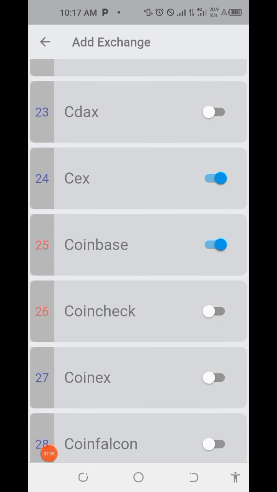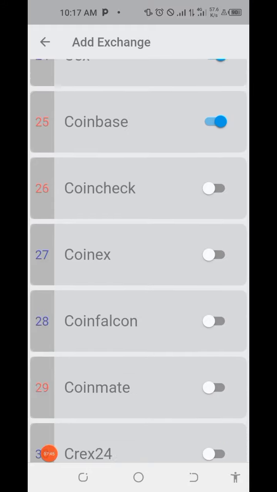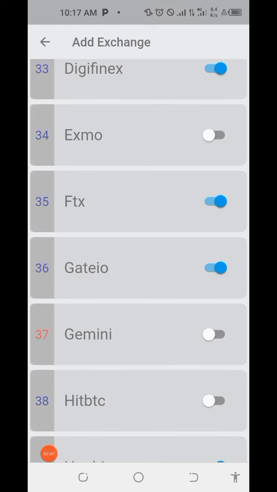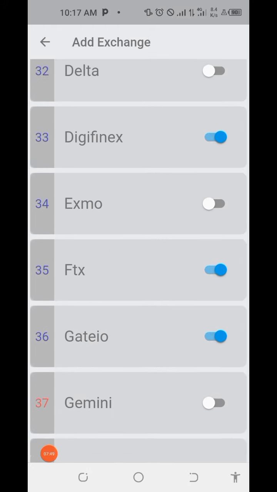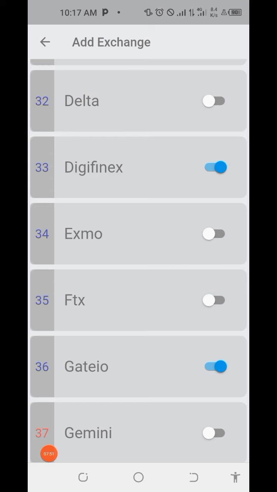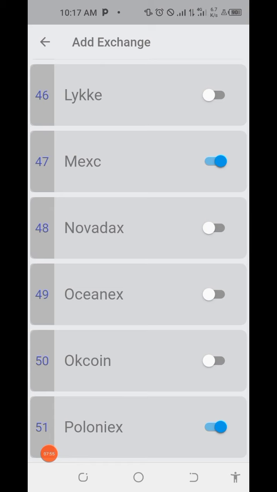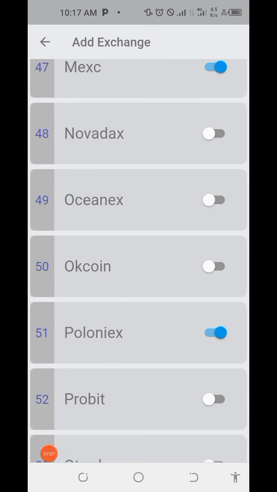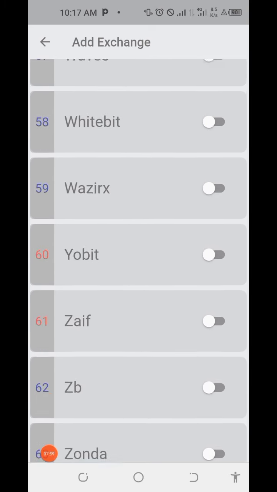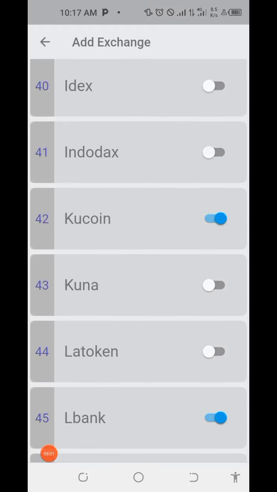Because in coin arbitrage you also need to have a lot of strategy to use. I also use Coinbase. I just activated all the ones that I am currently using. This FTX is gone, so I'm not going to be using it again. I've just turned it off. You can actually see my KuCoin, LBank, MEXC. I'm not using this one again. You can actually see this is how you can do it.